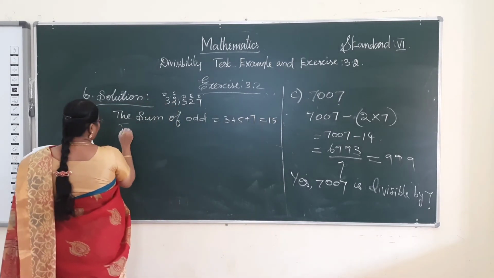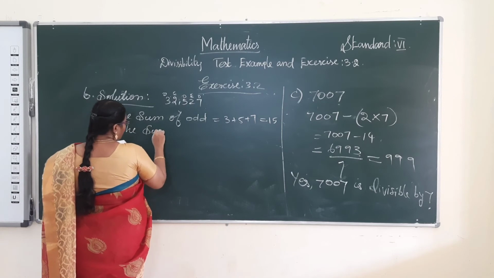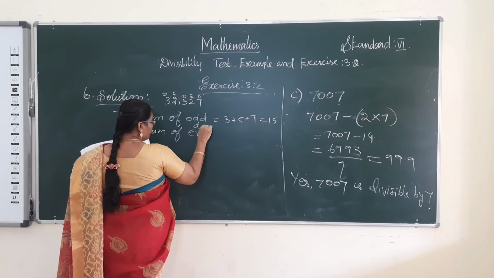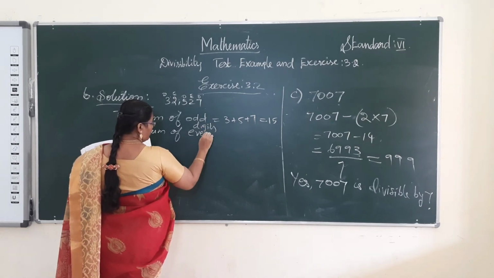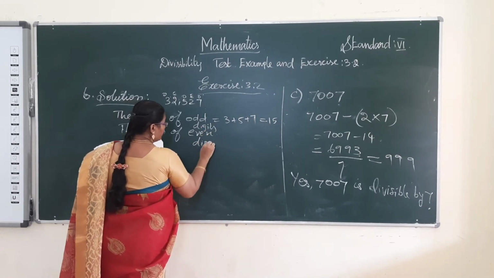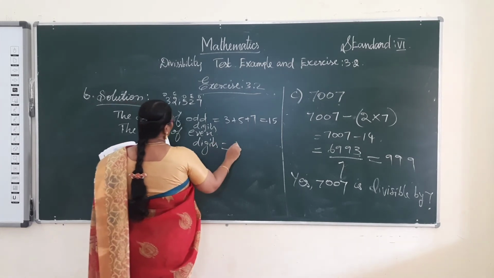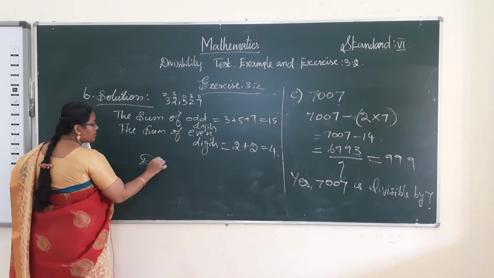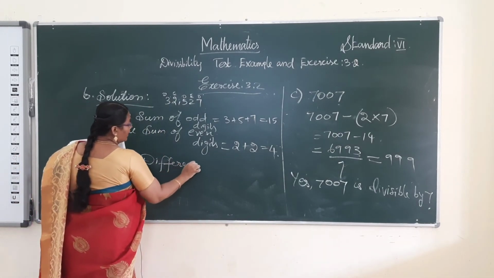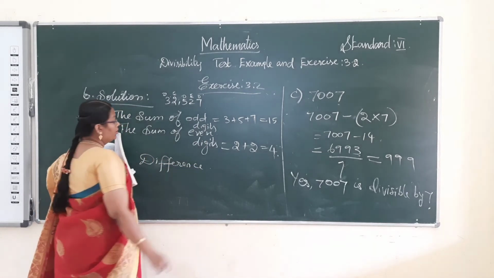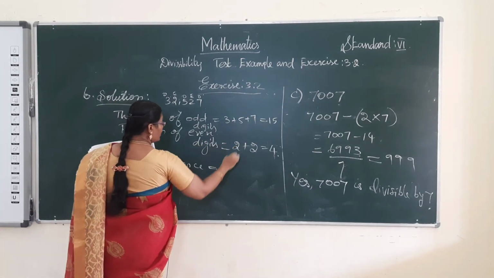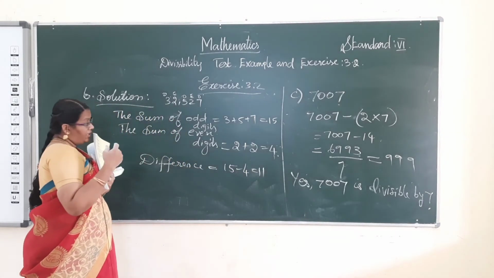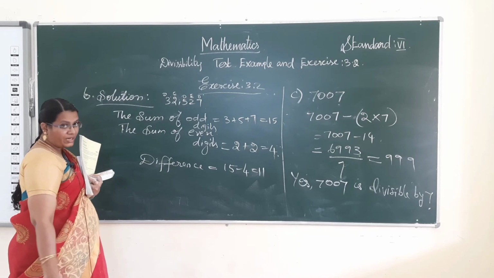Then the sum of even digits is 2 plus 2, which is equal to 4. So the difference between the sum of odd digits and the sum of even digits: 15 minus 4 we get 11. So it is either 0 or divisible by 11. The 11 is divisible by 11.